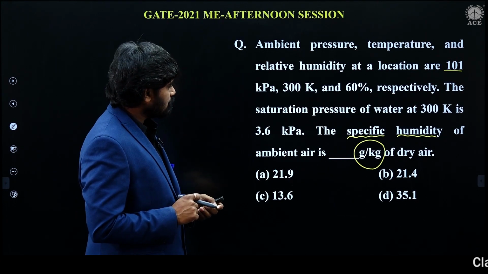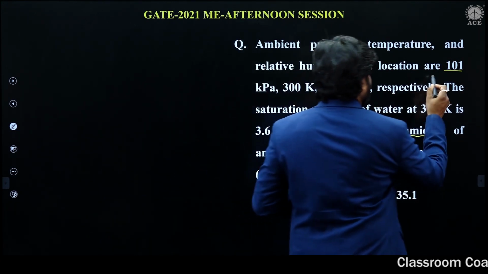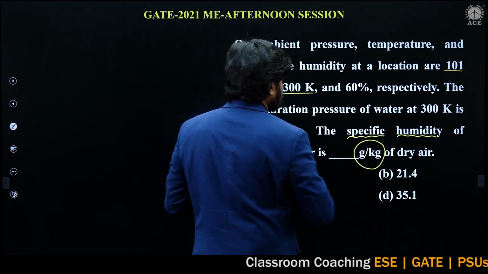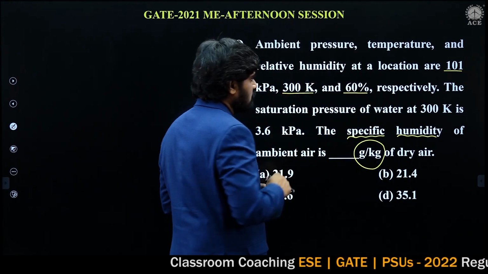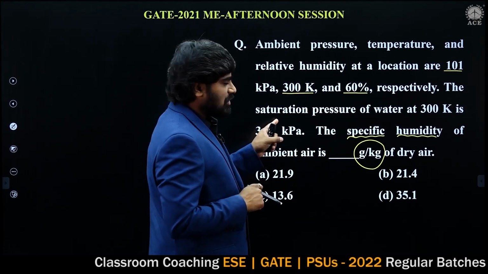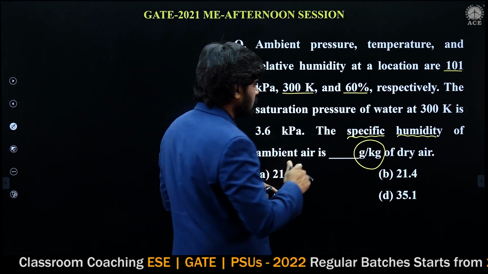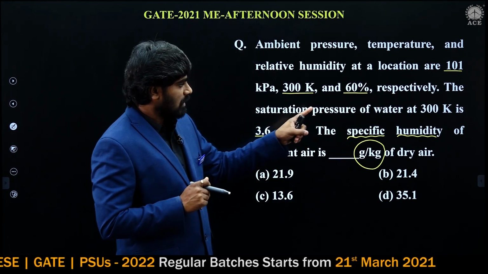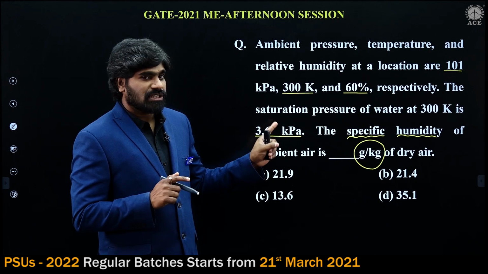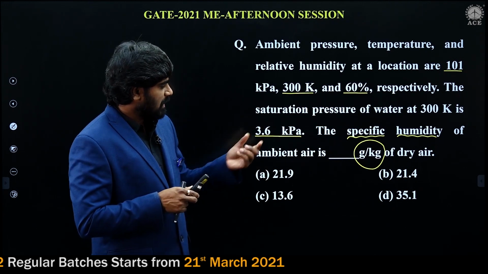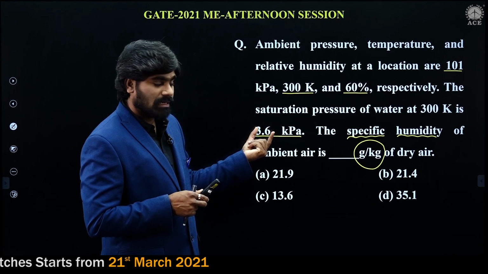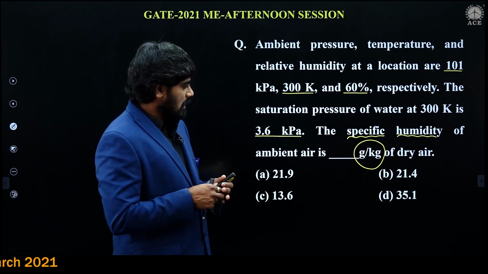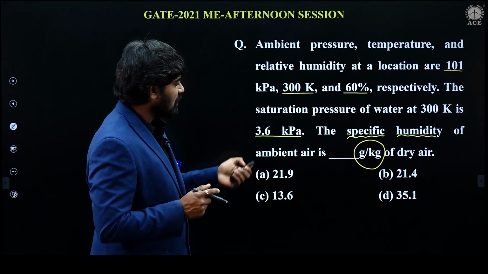Now, pressure is given, temperature is given, relative humidity is given, and the saturation pressure is given as 3.6 kilopascal. At 300 Kelvin temperature, the saturation pressure of water vapor is 3.6 kilopascal. Now let us analyze this problem. So, specific humidity is to be calculated.